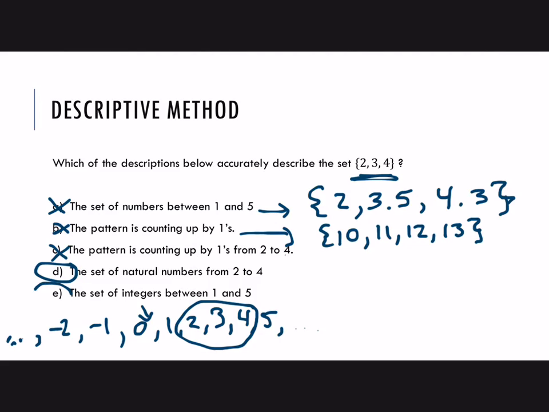So that is another correct way to describe this set. So in other words, there is more than one way to correctly describe the set, but there are also descriptions that are not sufficient to describe only that set.